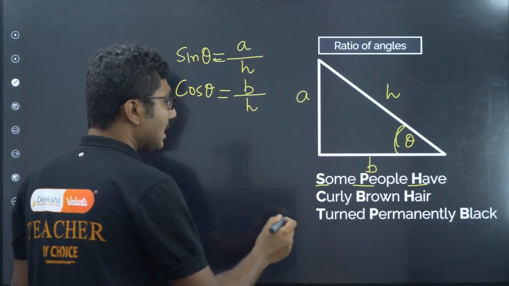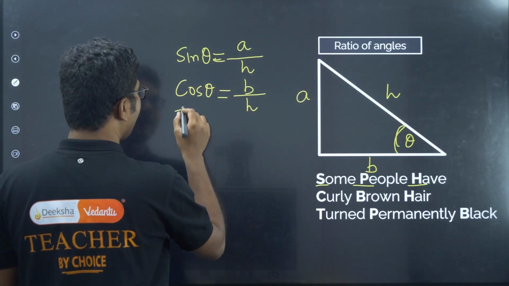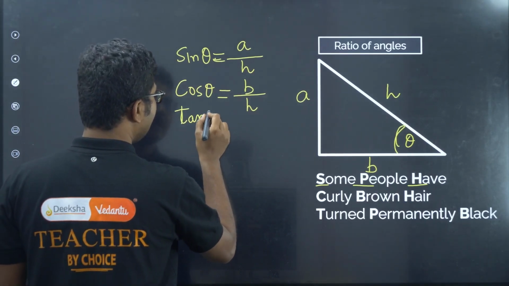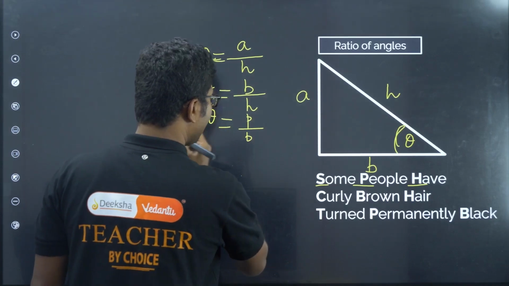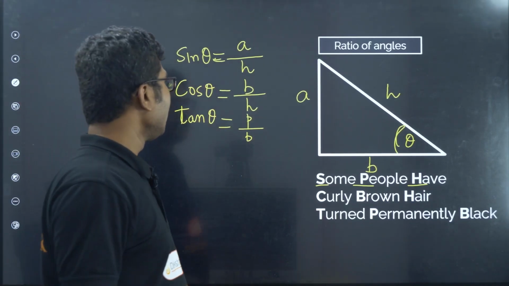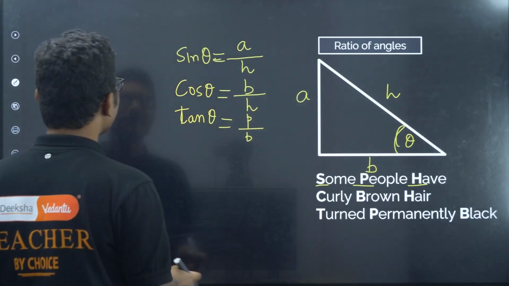Okay. Turned permanently black. So you have understood what we are talking about. Turned means tan theta. Okay, permanently black. So P by B. Understood? So this is the simple thing that you can remember. Now instead of giving this,